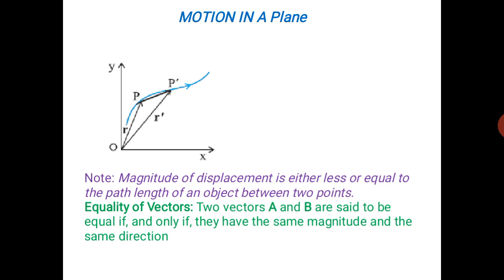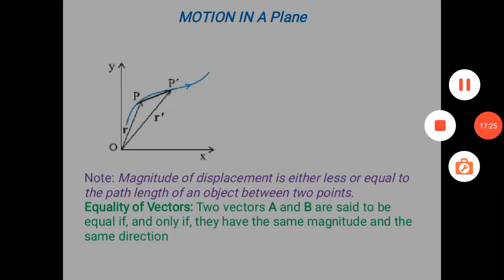So what it means, if there are two vectors, one is exactly the same as the other, having the same value and having the same direction, then we can say these two vectors are equal vectors. Is it clear?